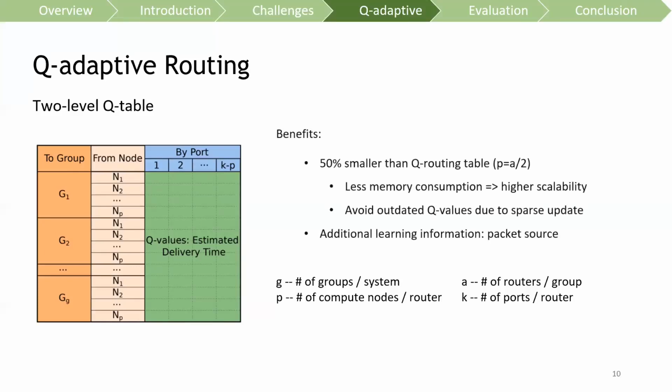The novel two-level queue table is 50% smaller than the original queue table, cutting half of the rows. A smaller queue table consumes less memory, and it also avoids the outdated queue value problem caused by sparse updates. By embedding both packet source and destination in the table, routers can learn from these two pieces of information to leverage the high path diversity feature provided by Dragonfly topology.